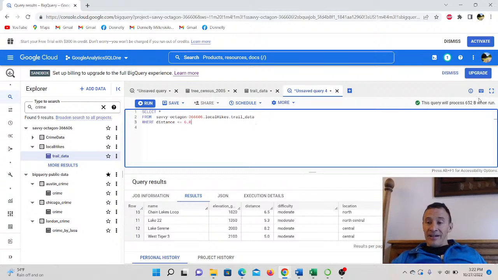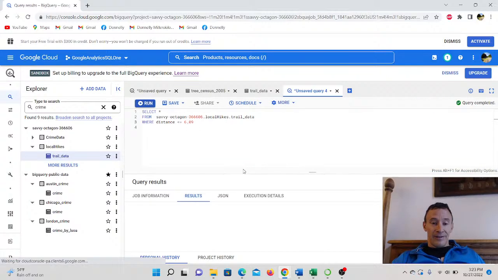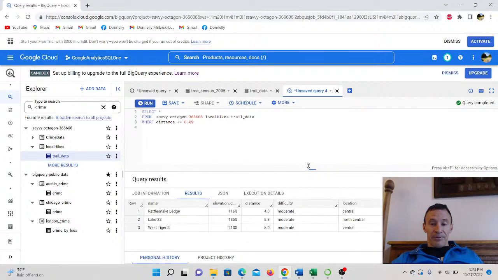And you can see here, as long as you've got this check mark here, the query should run without issues. But let's say I decide to put in a little error in here. Well, now I'm probably going to get an error message. See, yep, syntax error. So that's a nice feature about BigQuery: you'll get a message here letting you know if there are any syntax errors or any other errors that are going to prevent your query from running. So I'm going to go ahead and get rid of that. Okay, it looks like it's good to go. I'm going to go ahead and hit run. And I'm going to pull this up a little bit.